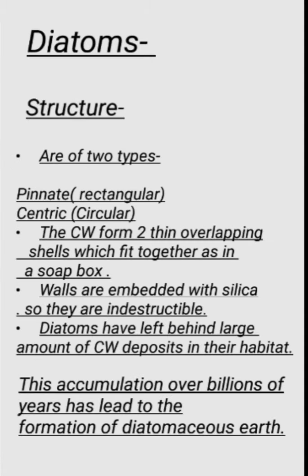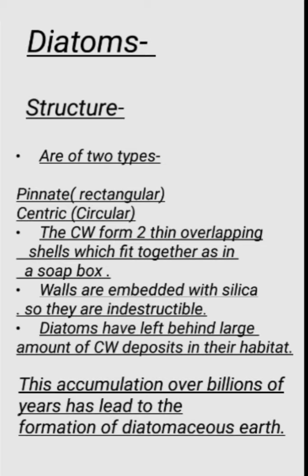Let us study the structure of diatoms in detail. According to the structure, diatoms are of two types. They can be pinnate or centric. Pinnate diatoms are those which are rectangular in shape like a soap box, and centric are those which are circular like a petri dish. These pinnate are bilaterally symmetrical, whereas the centric diatoms are radially symmetrical.